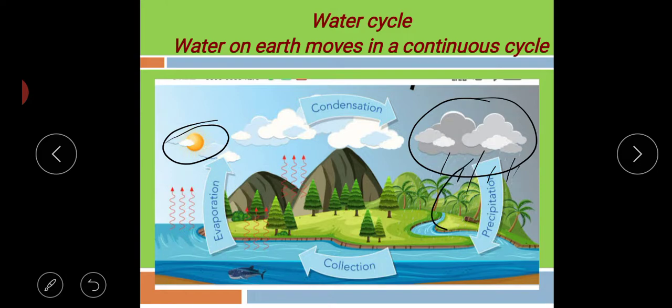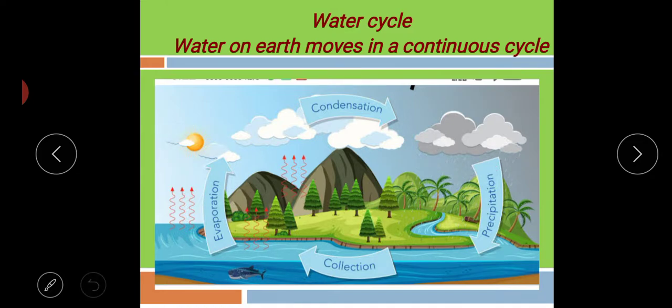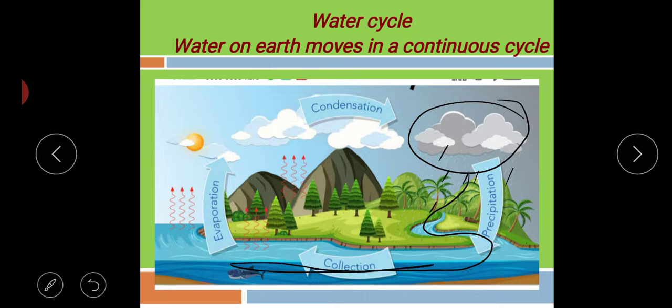And that water comes into the river, and that water keeps flowing here, then the sun gives heat and it goes in the form of gas into the atmosphere. You can see. Yes or no? This is the sun, which gives us heat and energy. When these clouds give water in the form of rain, this is called precipitation. And when water goes into the rivers, this is the collection of water. It may be rivers, lakes, seas, oceans.